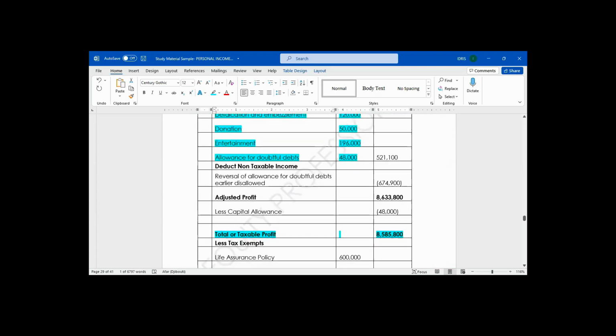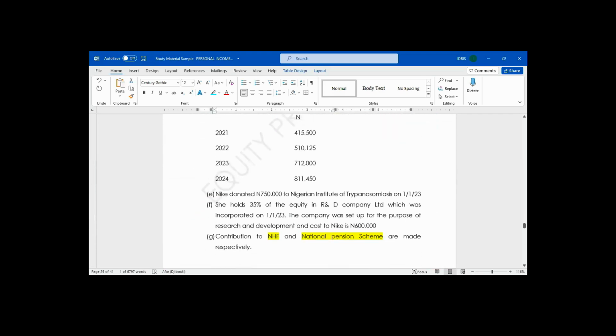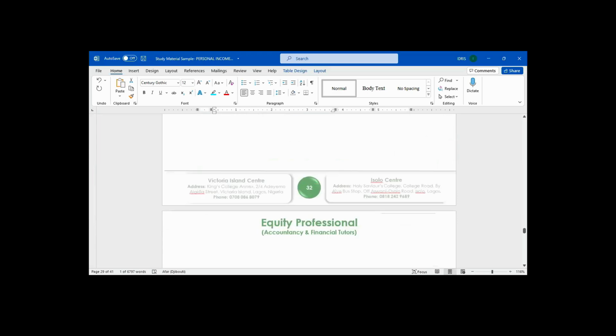You can see how we compute adjusted profits. We now convert it to personal income tax. You can see that in this question.